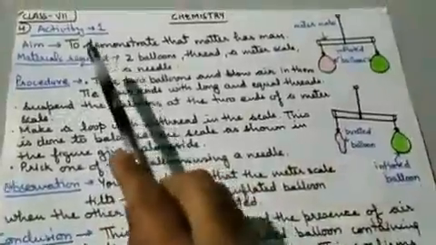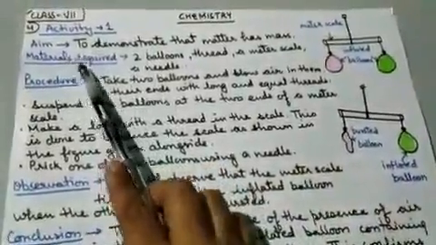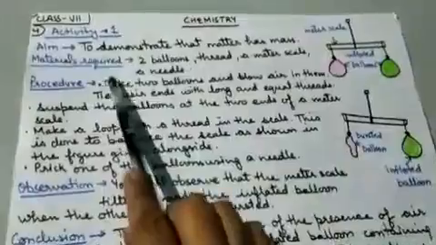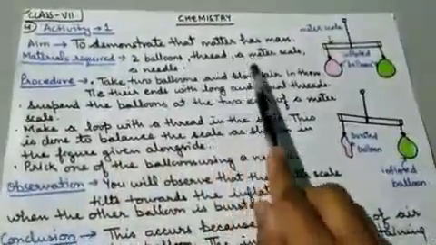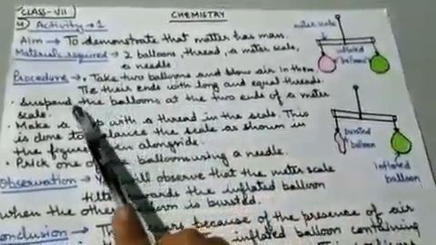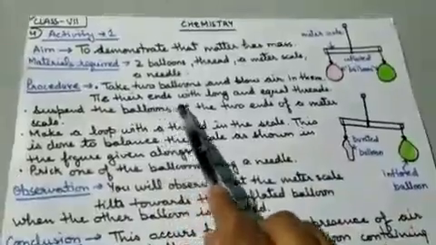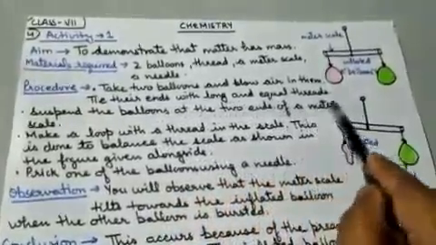Now activity for you, activity 1. The aim of the activity is to demonstrate that matter has mass. Material required: 2 balloons, thread, a meter scale, a needle. What is the procedure? Take two balloons and blow air in them. Tie their ends with long and equal threads.